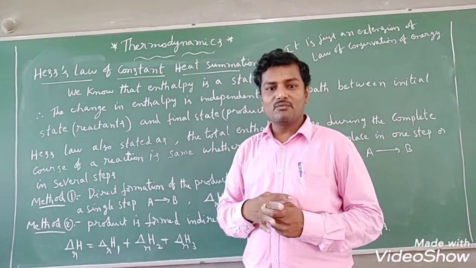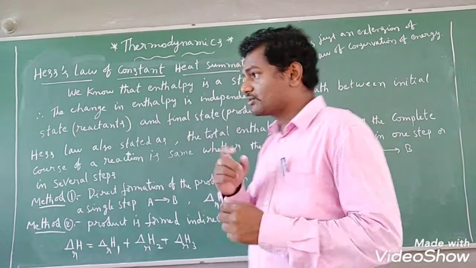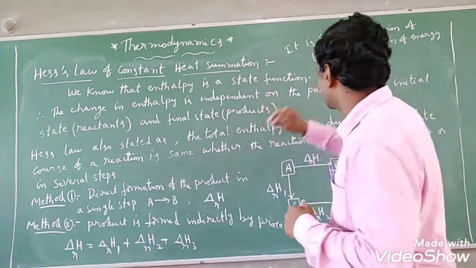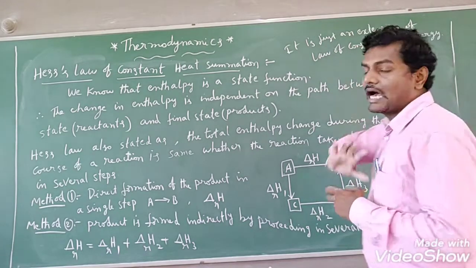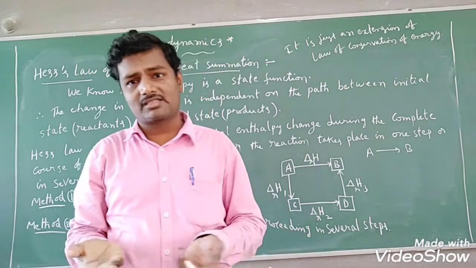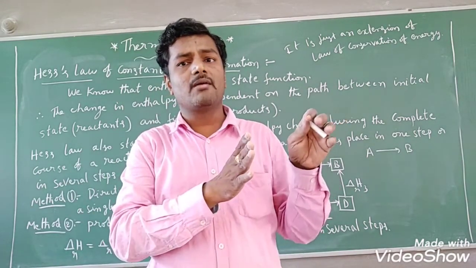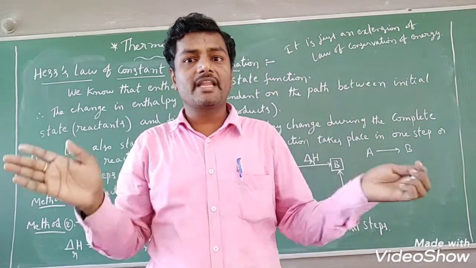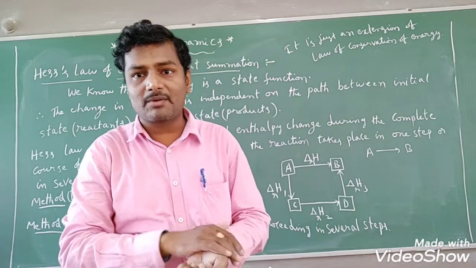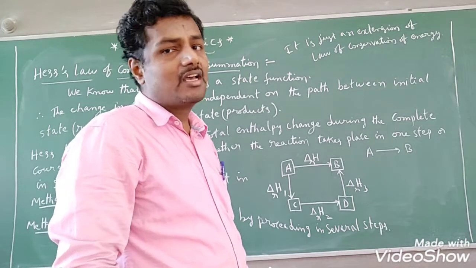This is called Hess's law. One more definition we have for Hess's law. We will also see that, students. Now, this Hess's law of constant heat summation is an extension of the law of conservation of energy. The law of conservation of energy is the first law of thermodynamics, right? Energy may transform from one form to another form, but energy can neither be created nor be destroyed. Everybody knows it, the first law of thermodynamics. Hess's law is just an extension of the law of conservation of energy, students.